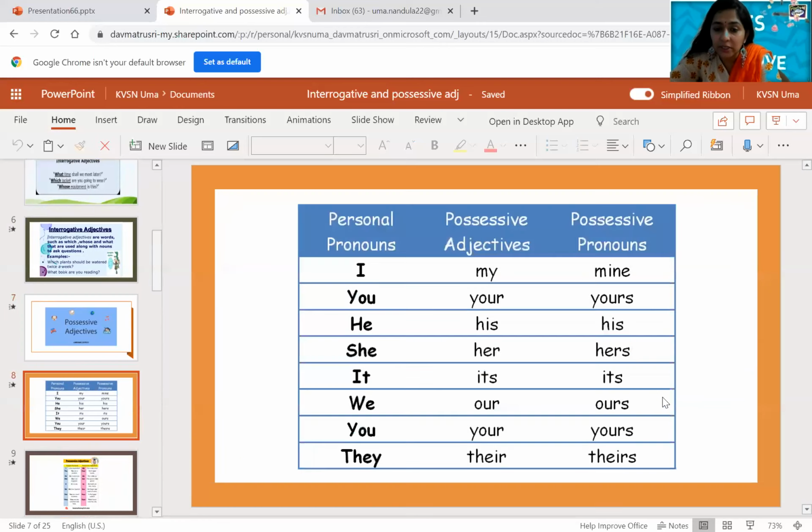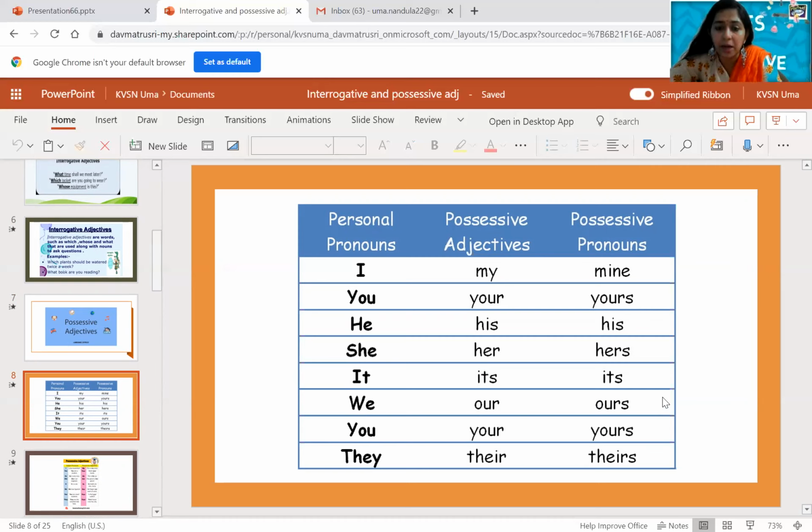Hope you remember, children, right? So that is just the recap. Now, adjectives we already discussed before, but okay, again we have the topic I'm discussing. Hope you are having a clear idea about this, right? Now coming to the table which is shown on the screen, you can see personal pronouns.